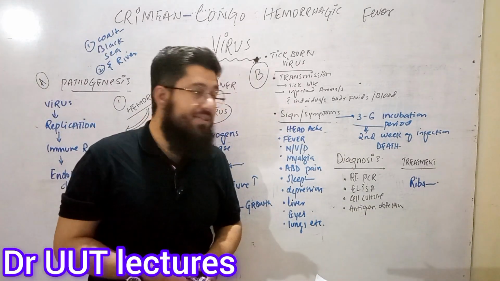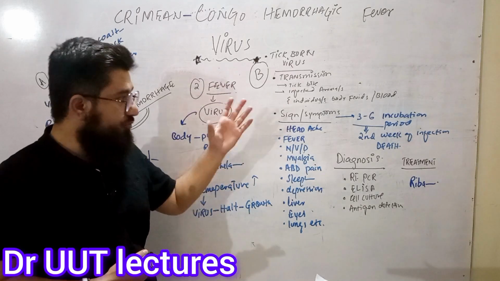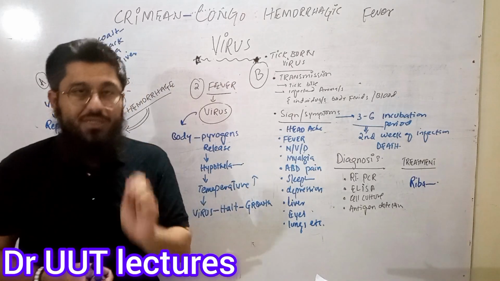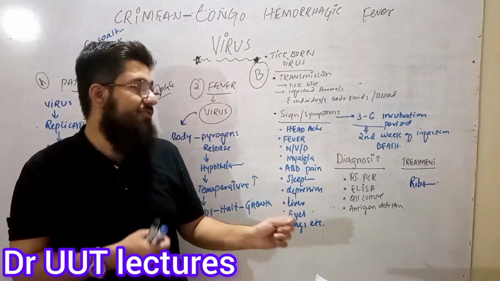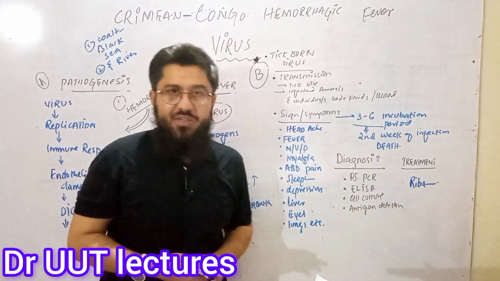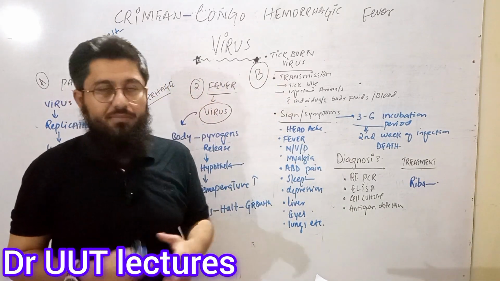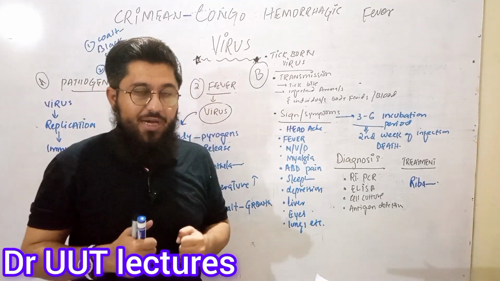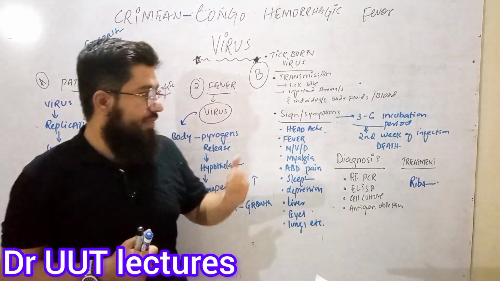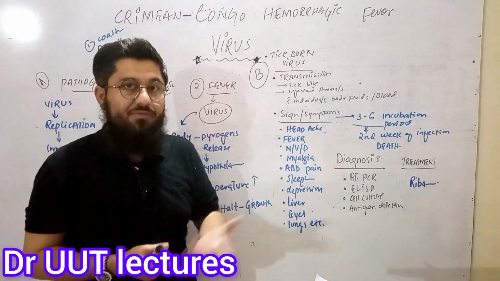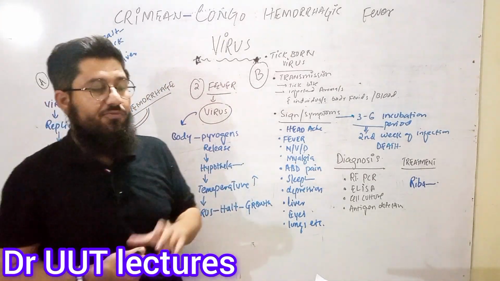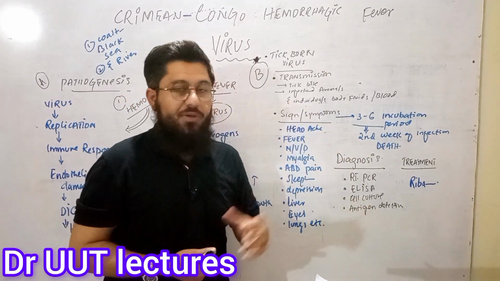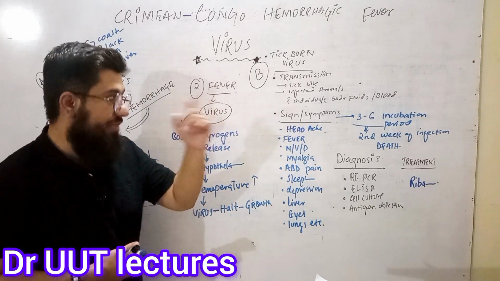So then what are the signs and symptoms? Before I move towards signs and symptoms, remember this point. The incubation period of this virus is 3 to 6 days. And if somebody is recovering within 10 days of this particular infection, the person will become okay. And if the virus has got the power and has controlled your body, then within 2 weeks, the second week of the infection, is the week that will lead to the death of the patient. You can say death of the patient is almost confirmed by then.